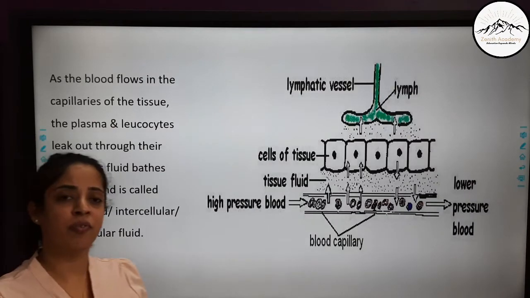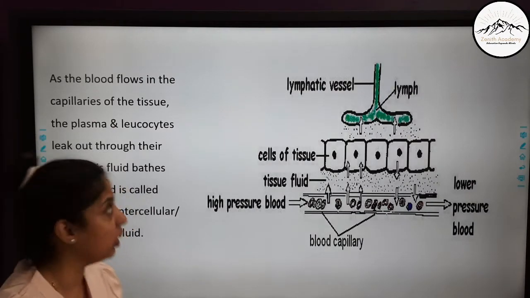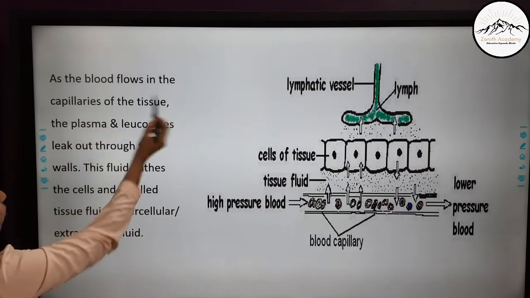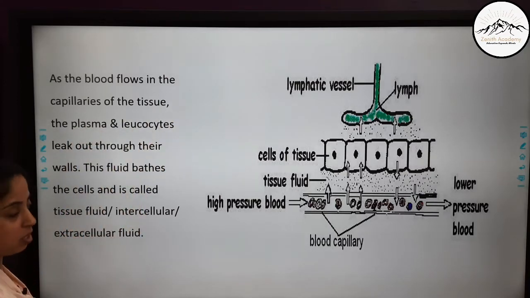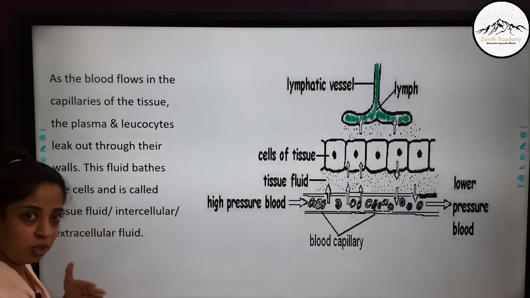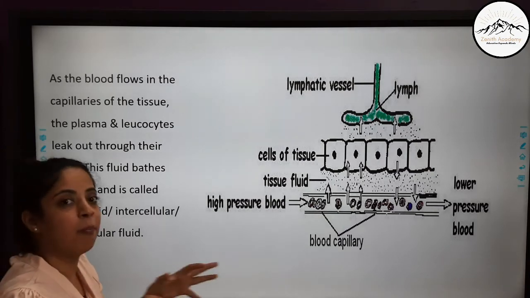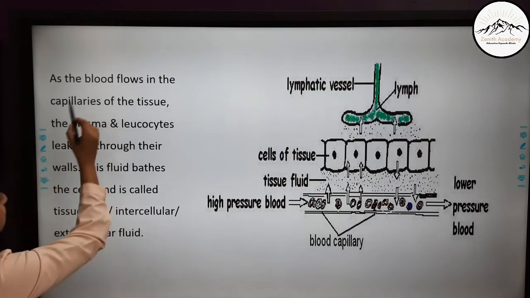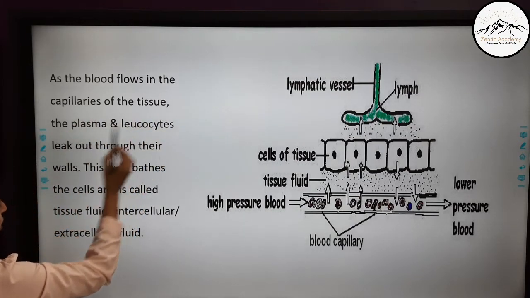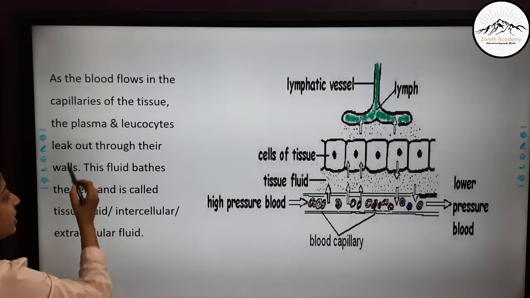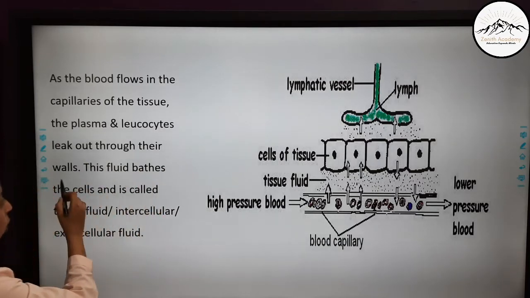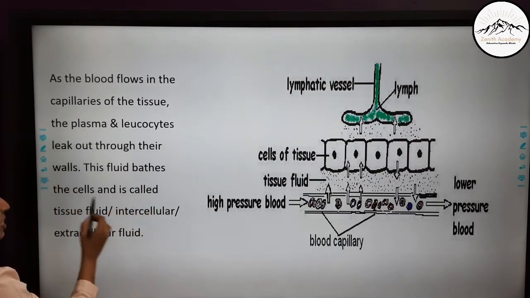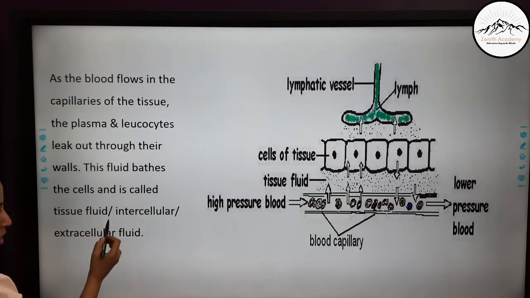Now children, first of all we should know what is tissue fluid. As the blood flows in the capillaries of the tissues, where they exchange gases and other materials, the plasma and the leukocytes leak out through their walls, and this fluid bathes the cell and is called tissue fluid or intercellular or extracellular fluid.